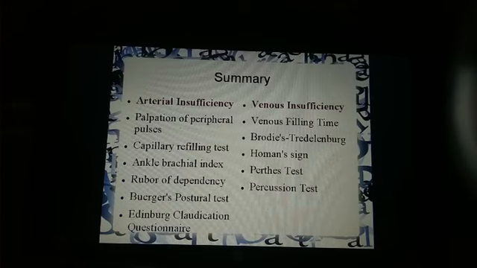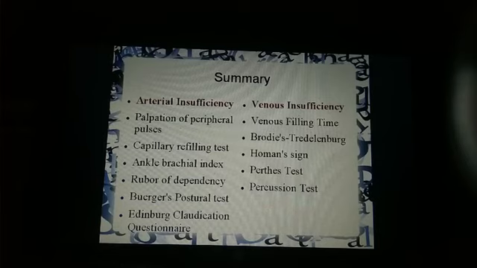Next is Buerger's postural test. What you have to do: the patient is in supine position, then the patient is asked to elevate the leg to a 90-degree angle. The skin remains pink in a normal person, but in a patient with an ischemic limb, elevation to certain degrees will also cause marked pallor, and there is something called Buerger's angle, right?